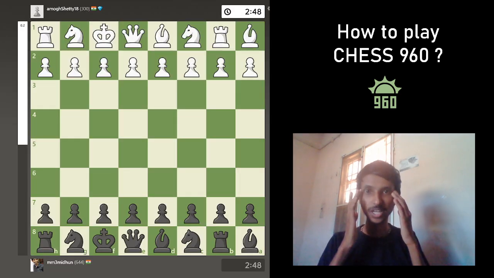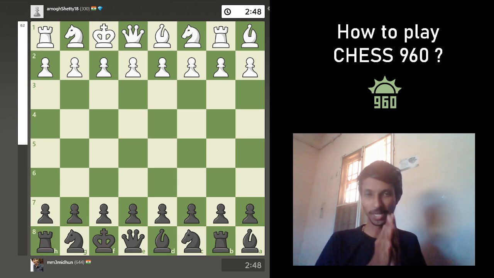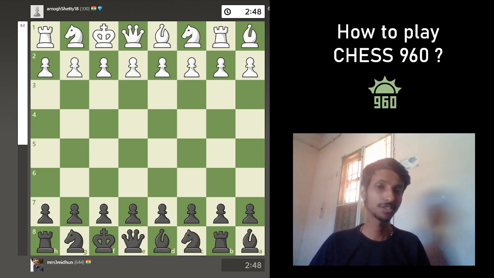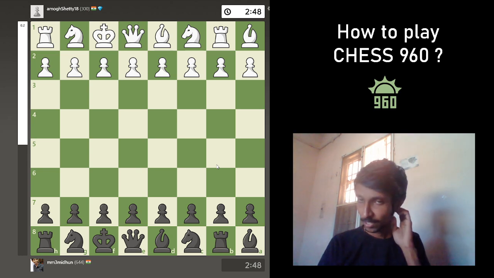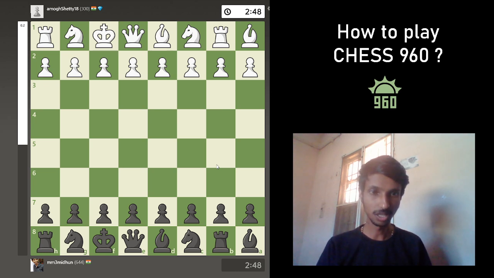Now that we have discussed what exactly freestyle chess is, shall we switch over and look at one of my games that I played on chess.com. Chess 960 is available on chess.com, where they randomly give you a starting position. Now look at this position where the king is on the F file, the queen is on the E file, the rook is somewhere here, the bishop is somewhere here. It's totally different. So this was the position that was given to me against some opponent, and I'll go through how the game went.